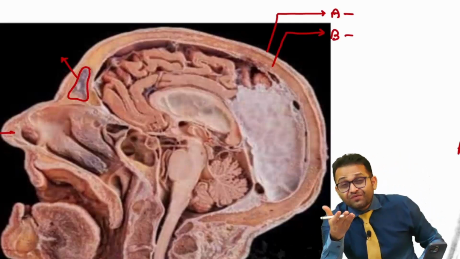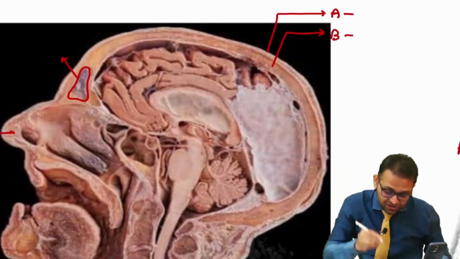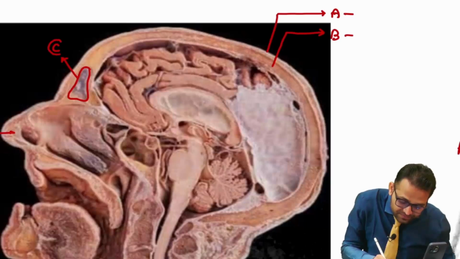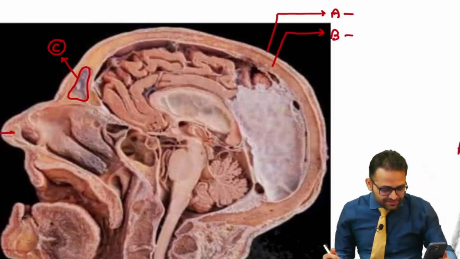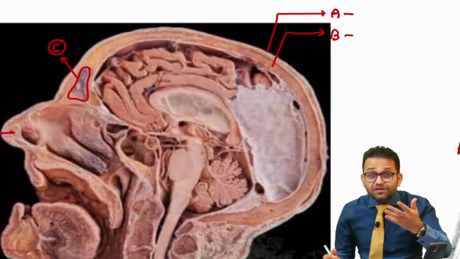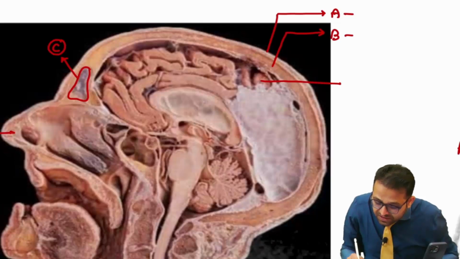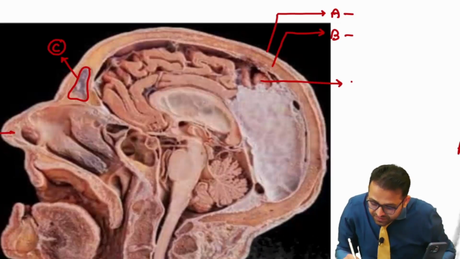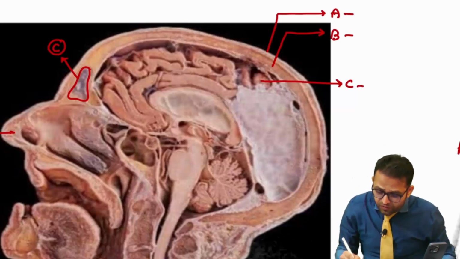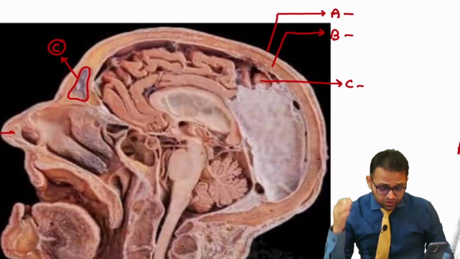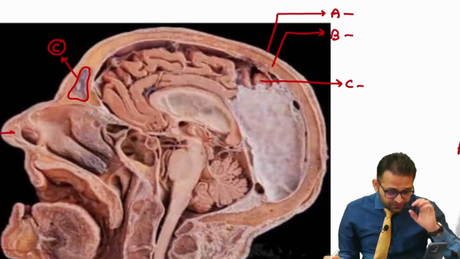In your practical viva question, they will put the pointer and they will ask these things. So can you tell me what is the C? One by one. Yes, namaste Uday, namaste beta. So tell me the answer. Now, can you observe what is the part which is inside here, the C? Okay, one by one. I need answer from all of you, then I will describe. Very good, Uday, you are right, frontal sinus.